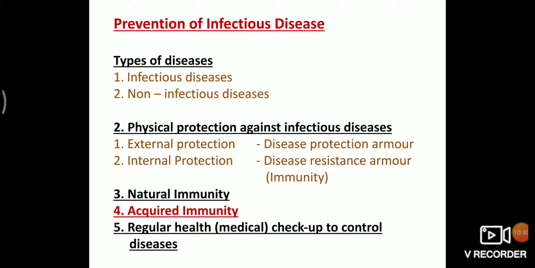First, disease protection armor. Generally, most infectious diseases spread through carriers like water, food, air, flies, insects, etc. If an armor is set up to stop contact between disease-causing bacteria and the carriers spreading them, it is the first step of physical protection against infectious disease.